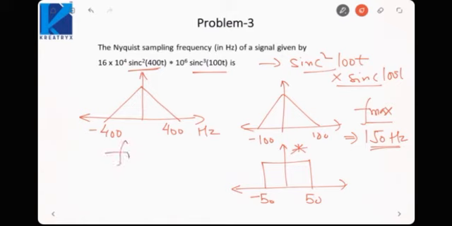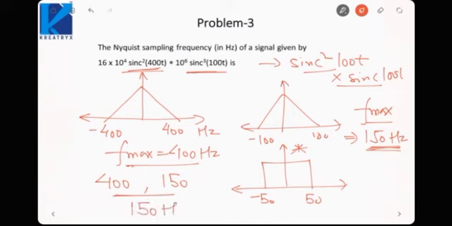Here the maximum frequency is 400 hertz. Now these two signals are in convolution. That means these two signals will be multiplied in the frequency domain. One signal has cutoff at 400, the other signal has cutoff at 150. That is, after 150 it will be 0. So which one would you take after multiplication? After multiplication we would take only 150 hertz.